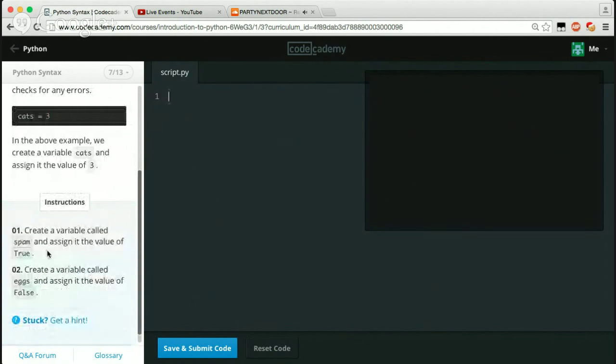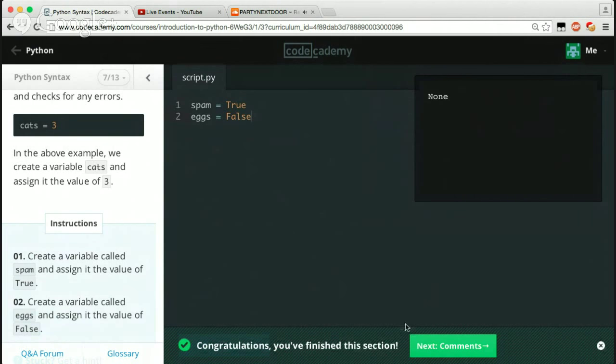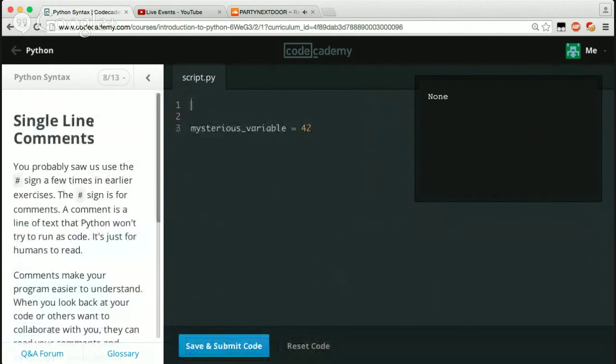Create a variable called spam and assign it the value of True. So let's just say spam equals True. Then create a variable called eggs and assign it the value of False. Eggs equals False. And remember, guys, you've got to keep these capitalized. Let's just go ahead and try to run this. So we finished that one.